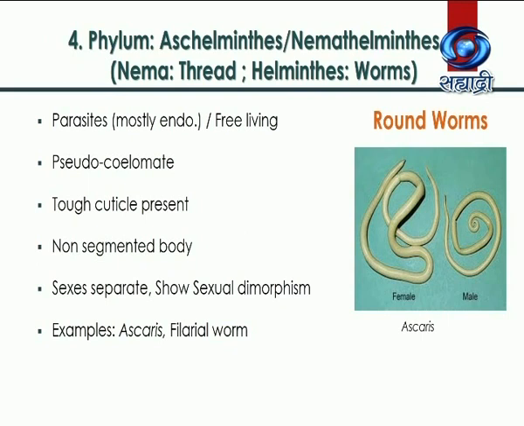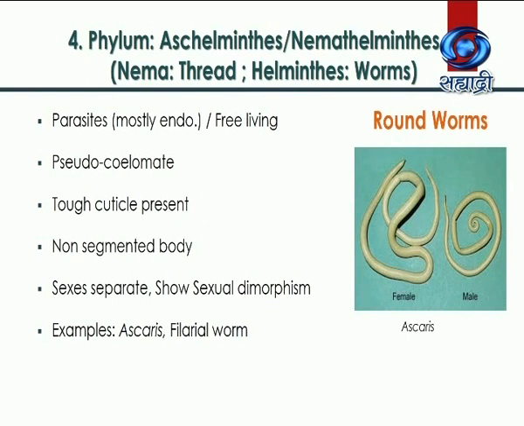These members are parasites, mostly endoparasites. That means they live inside the body of host, whereas some members are free-living. They are pseudocoelomates. Tough cuticle is present on their body. Body is non-segmented.